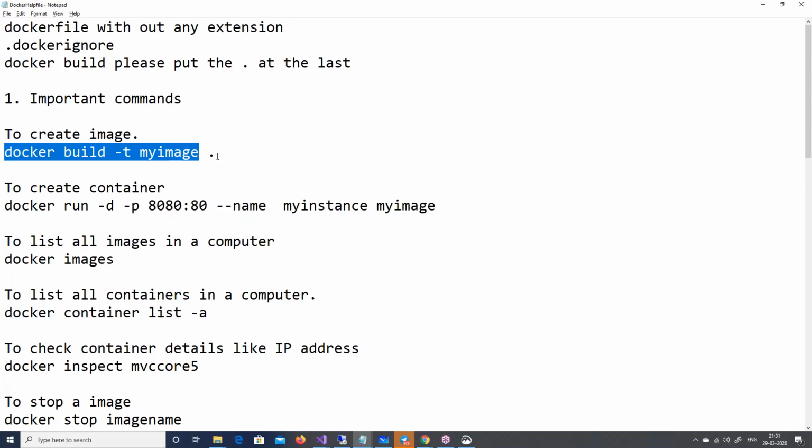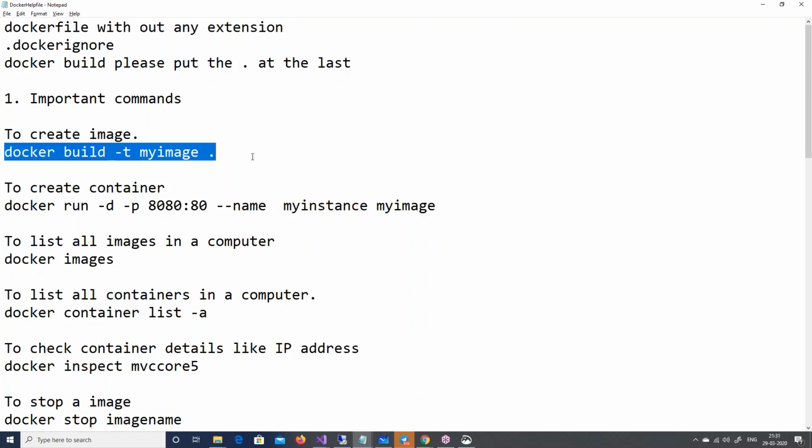And where is the Docker file? You can see that small dot sign out there. It says that the Docker file is in the same directory. Remember that this dot is very important. It says where your Docker file is located, right? So we need to run this command, and this command will go to that Docker file, install everything, and create an image and keep it for you.